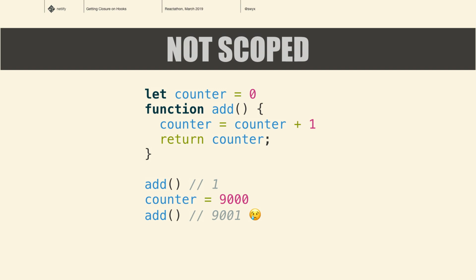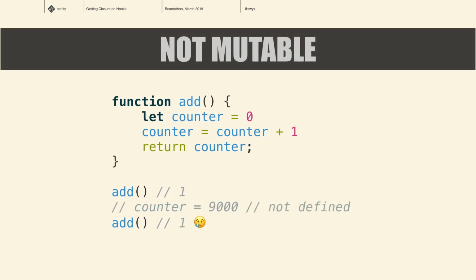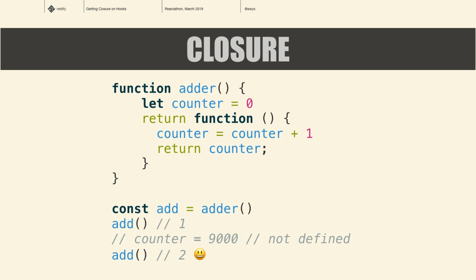So it's not scoped. The variable is just global. Anyone can touch it. So we can just move that variable inside the scope of this add function that I'm writing, and now it can't be touched by anyone else because it's contained within the function. But unfortunately, you also can't edit it. It's just going to run and return the same result every single time. So the way to solve this is to wrap that function in another function.